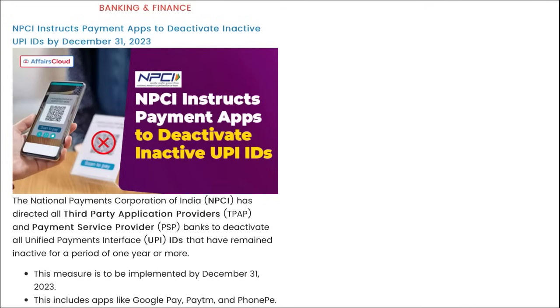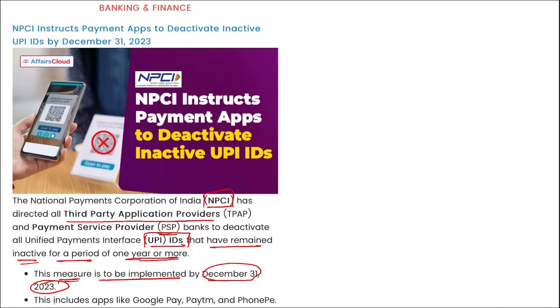Next, here you can see it is NPCI, and they have directed all third-party application providers, payment service providers and banks to deactivate the UPI IDs that have remained inactive for a period of 1 year or more. This measure is to be implemented by 31st of December 2023, and this includes apps like Google Pay, Paytm and PhonePe. Also remember, users will get notification via email or message before the deactivation of these UPI IDs.